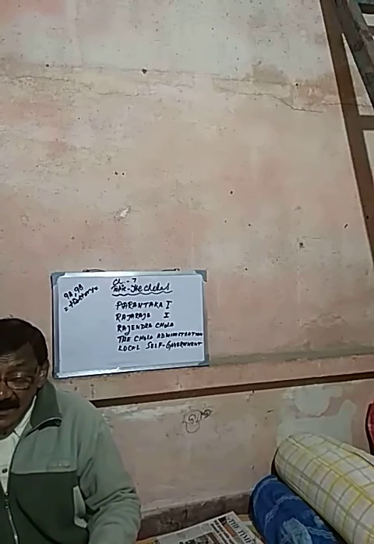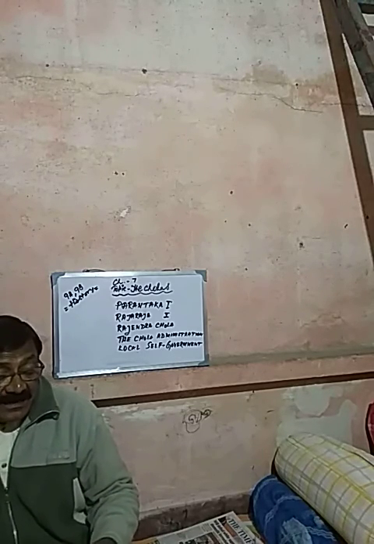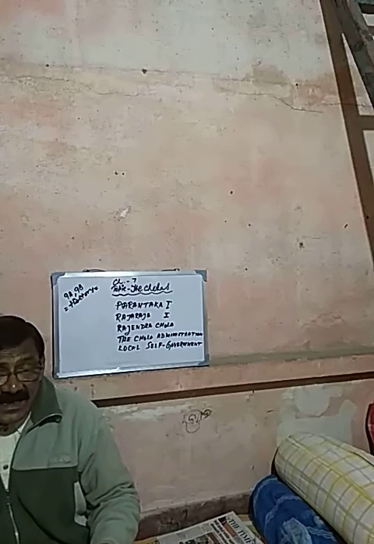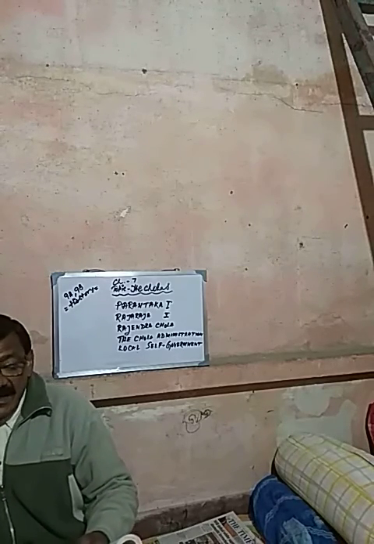The taxes collected from the people were spent on various welfare measures and welfare works sponsored by the government.